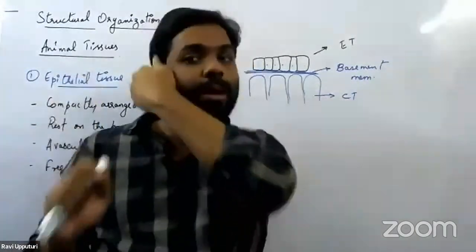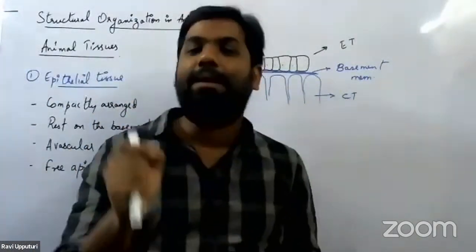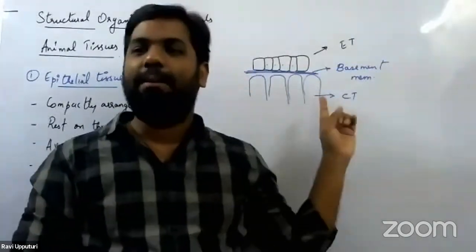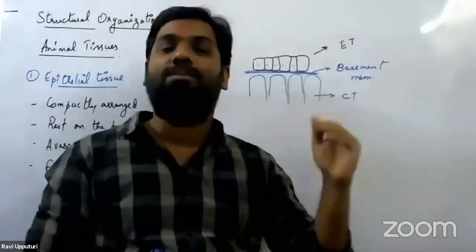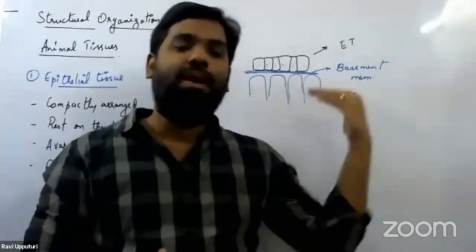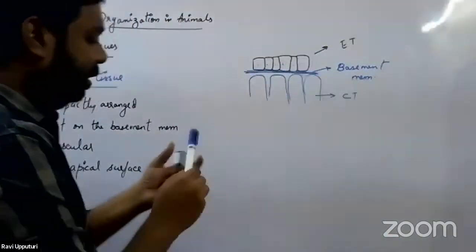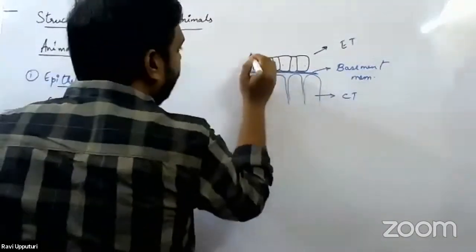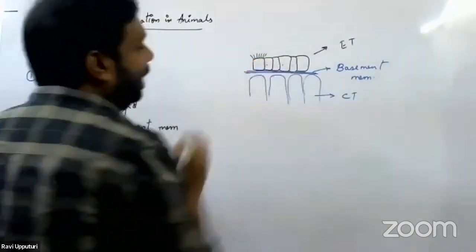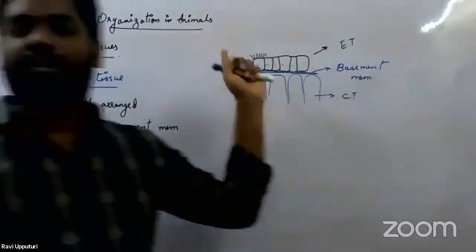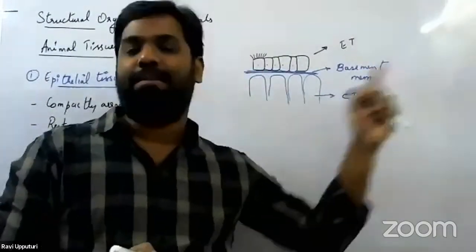They always have a free apical surface, and this free apical surface always undergoes some sort of modification. Some of the cells of the epithelial tissue on their apical surfaces start possessing cilia. If cilia are present, we call them ciliated epithelial tissue.